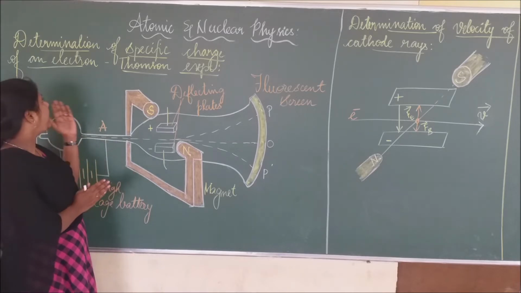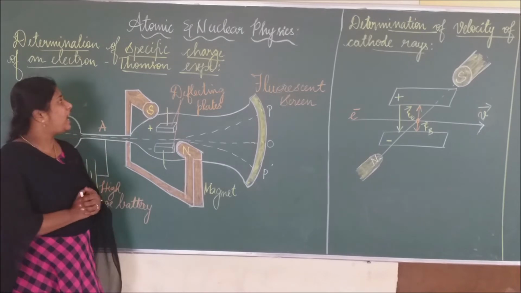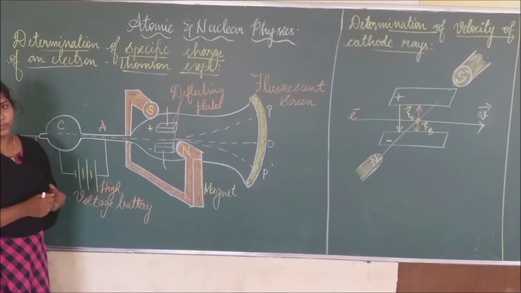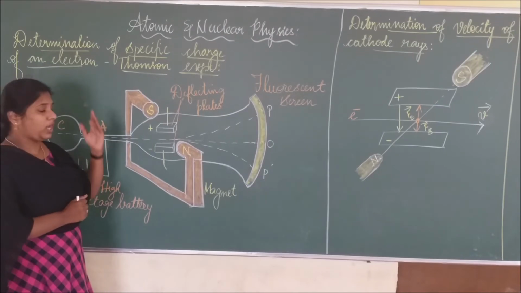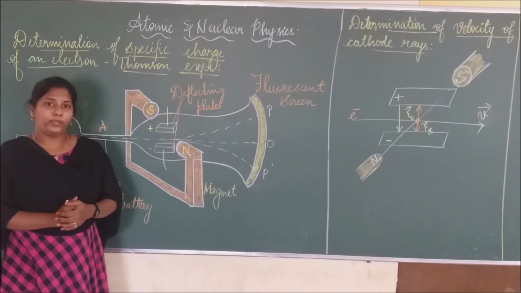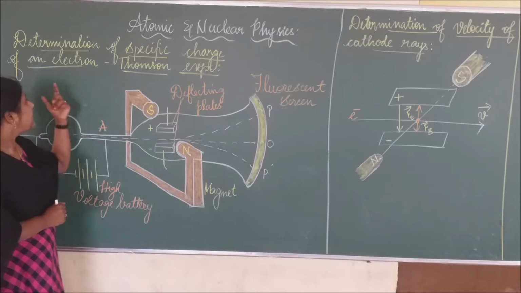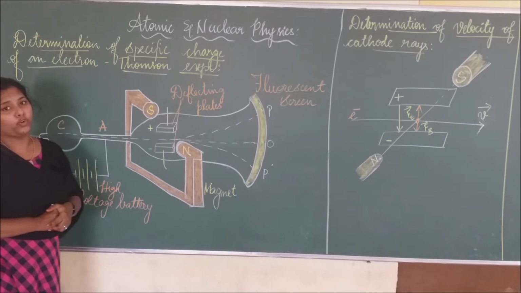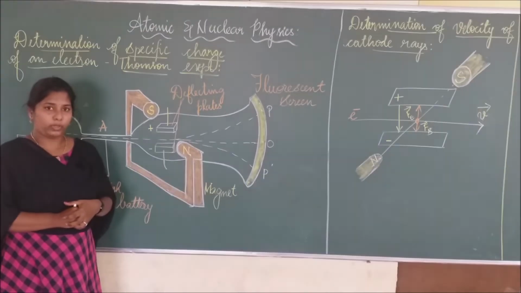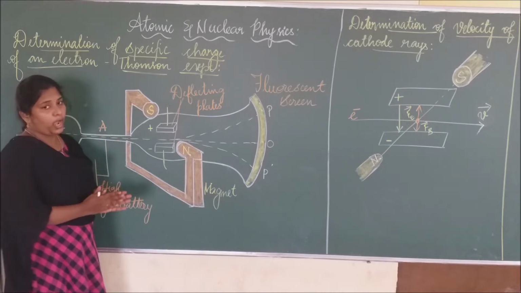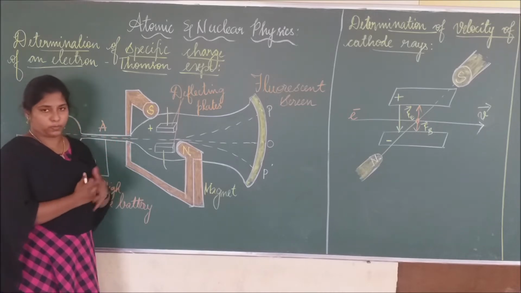Here the topic is determination of the specific charge of an electron by Thomson's experiment. We know J.J. Thomson is the scientist who discovered the electron. So what is specific charge and what is the principle of this experiment?